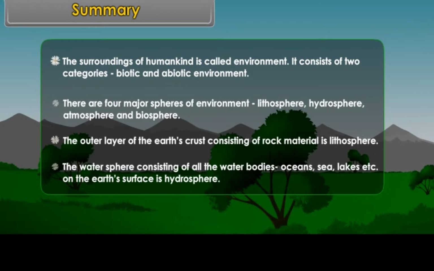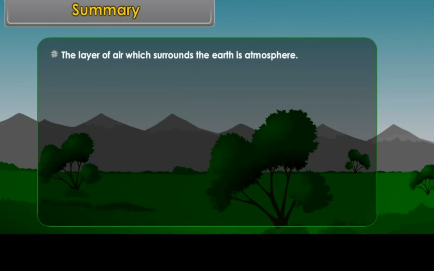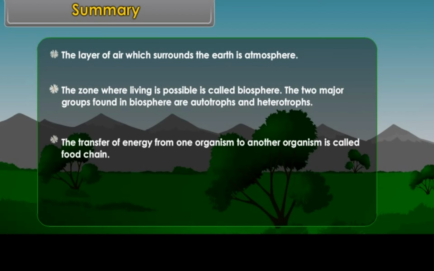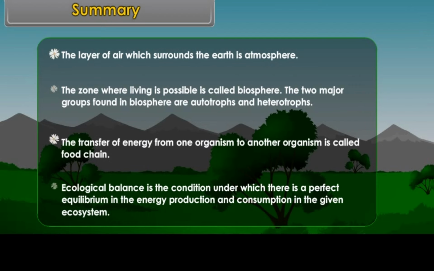The layer of air which surrounds the Earth is atmosphere. The zone where living is possible is called biosphere. The two major groups found in the biosphere are autotrophs and heterotrophs. The transfer of energy from one organism to another is called food chain. Ecological balance is the condition under which there is a perfect equilibrium in the energy production and consumption in the given ecosystem.